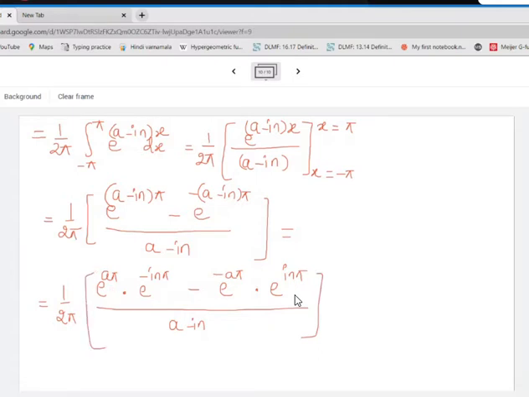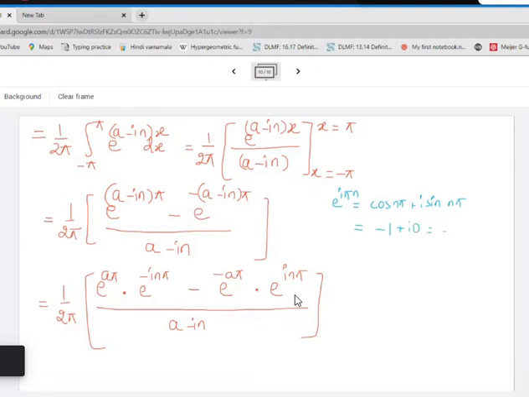Okay. By the way, what is the value of e raised to i n pi? E raised to i theta is nothing but cos theta plus i sin theta. So it will be cos of n pi plus i times sine of n pi, which is -1 plus 0.